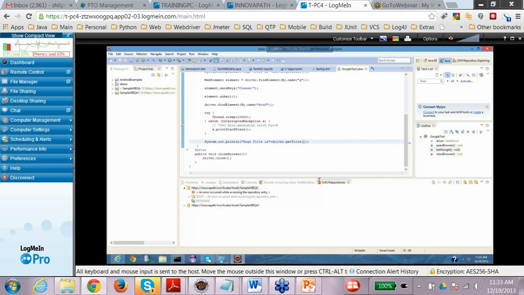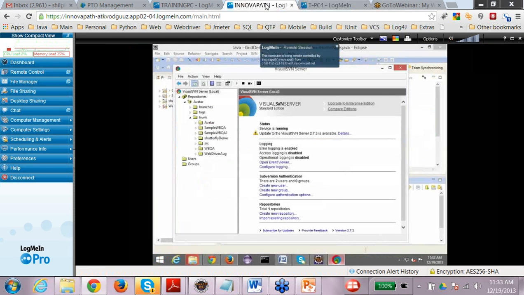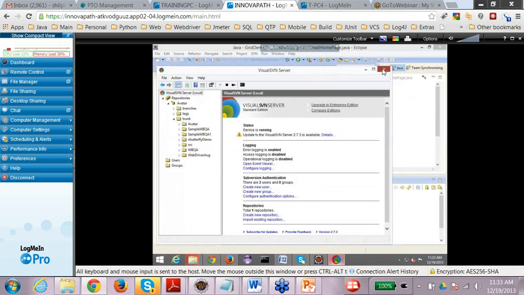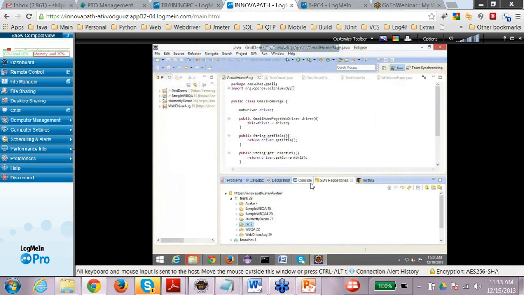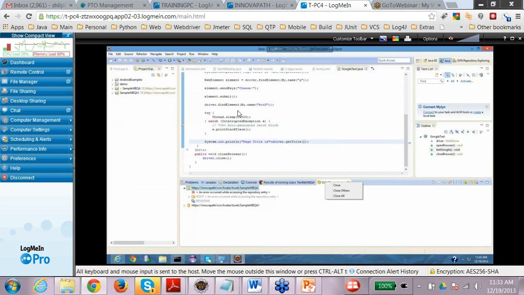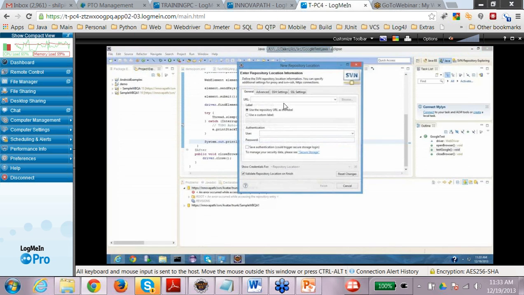So let me try to connect again. New repository location.